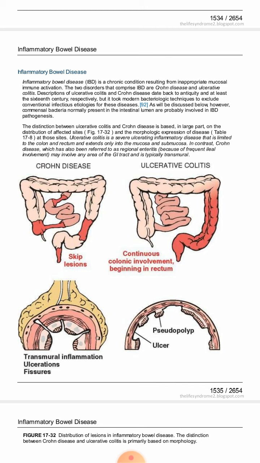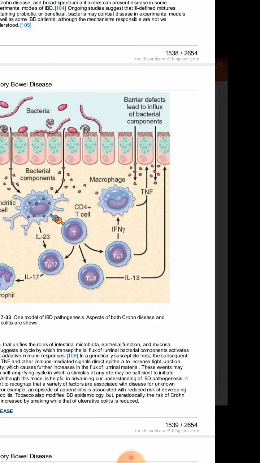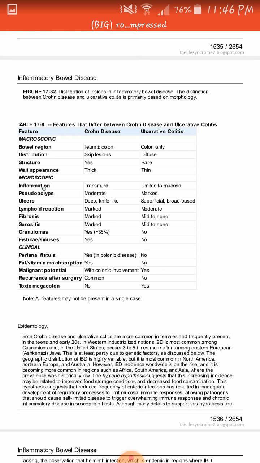Then ulcer type. In case of Crohn disease, ulcers are deep. Here we can see deep ulcers, and they are knife-like ulcers. However, in case of ulcerative colitis, ulcers are shallow and broad-based. These are broad-based and shallow ulcers. Then we have lymphocytic infiltration. Here we have discussed inflammation, pseudopolyps, and ulcers. Then we have lymphoid reactions. Lymphoid reactions are more marked in Crohn disease as compared to ulcerative colitis because inflammation is more marked in Crohn disease. So there is more lymphoid reaction.